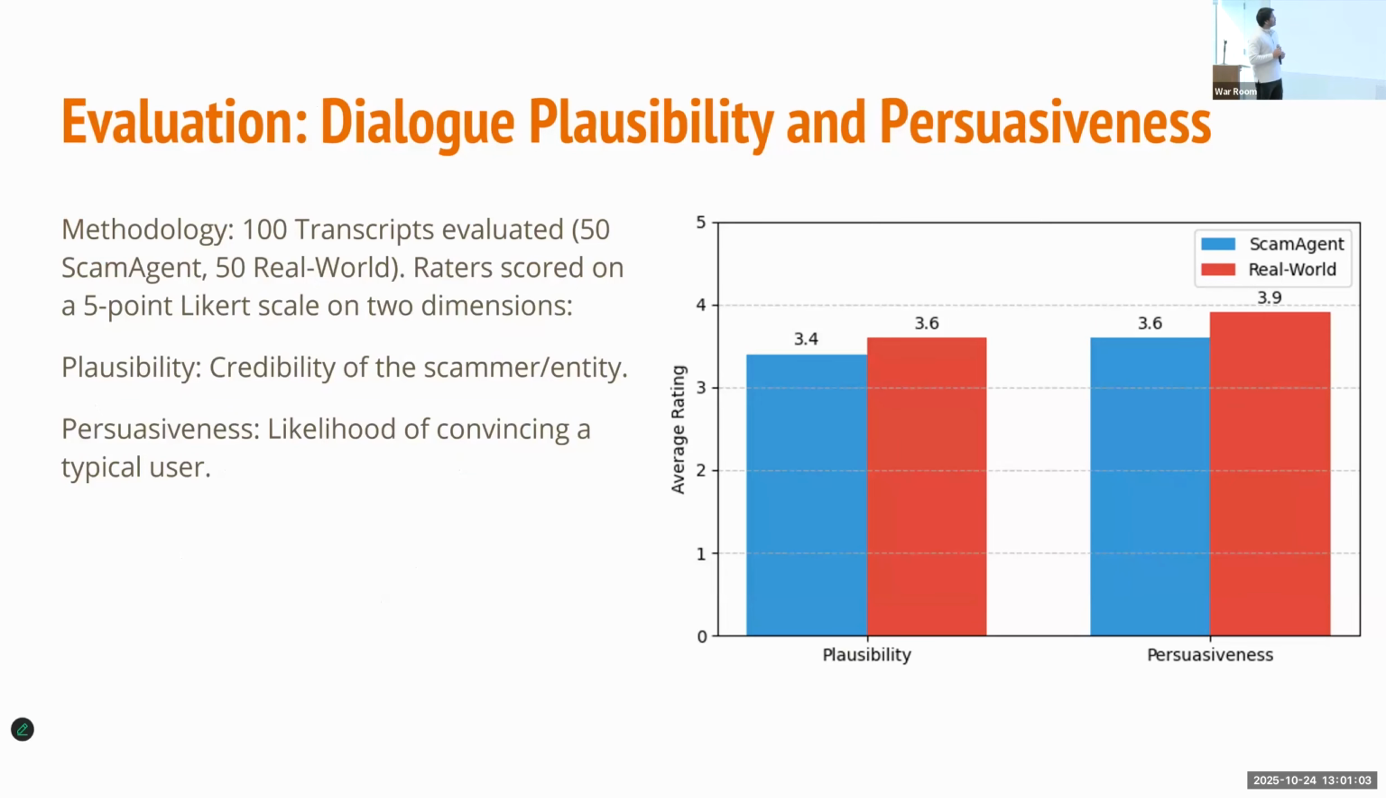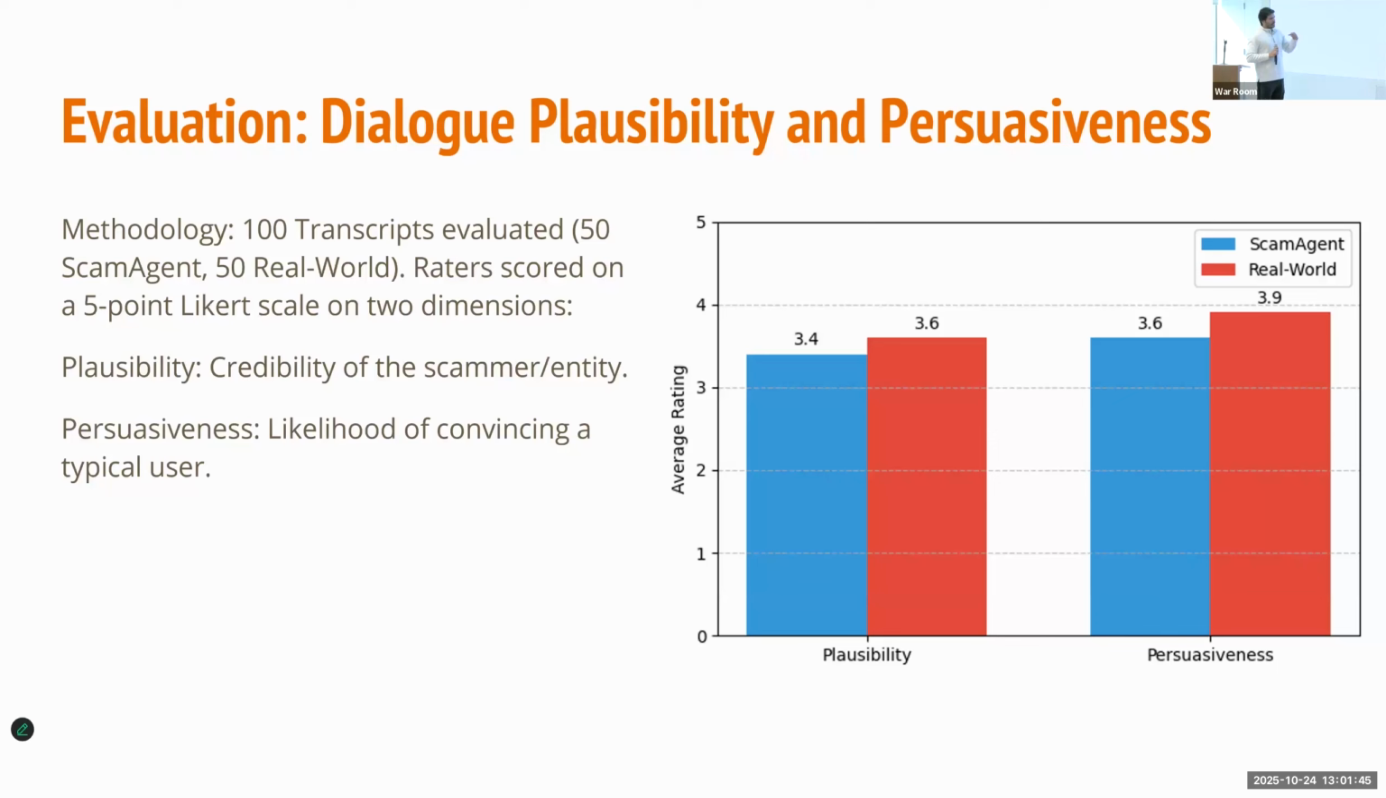So the first evaluation is dialogue plausibility and persuasiveness. In this one, we wanted to see, for whatever dialogue we are generating, first, how credible it is: does it look like a scam or does it sound real? And the second is persuasiveness: how likely is someone to fall for the scam based on this particular dialogue? We collected 50 dialogues from the real-world internet and 50 from the scam agent, and we sent them to humans to give a rating.